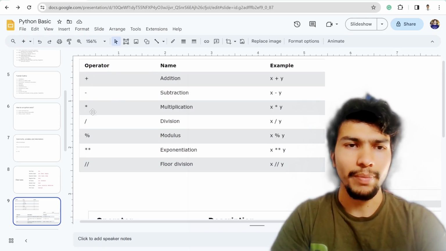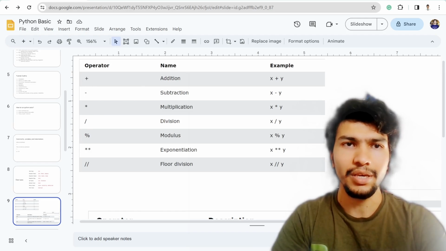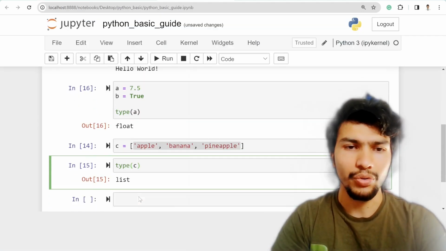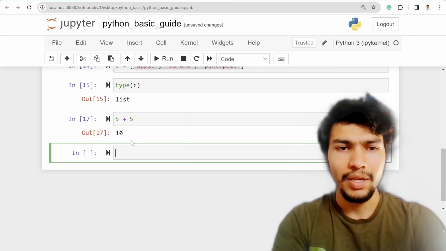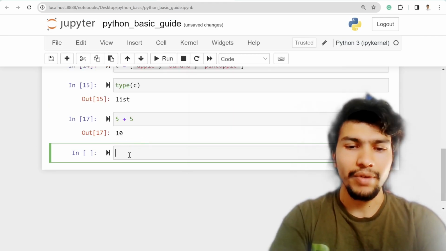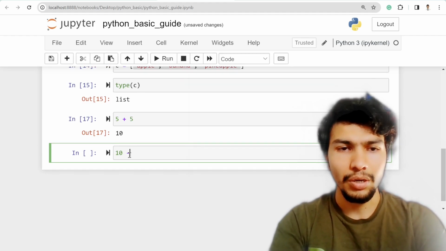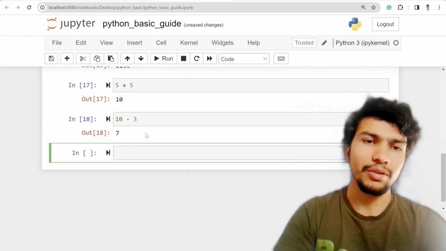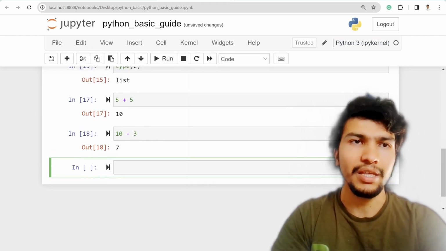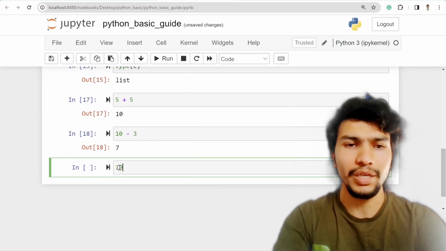We have plus, minus, multiplication and division. All these things we can do here. For example, if I do 5 plus 5, its output will be 10, right? And 10 minus 3 equal to 7, right? It's the same as mathematics.